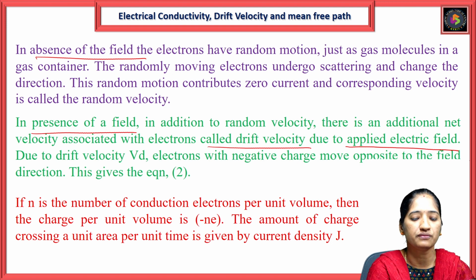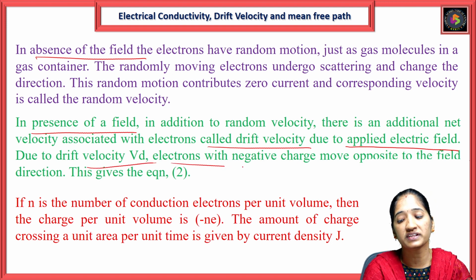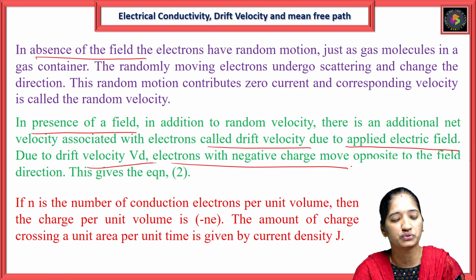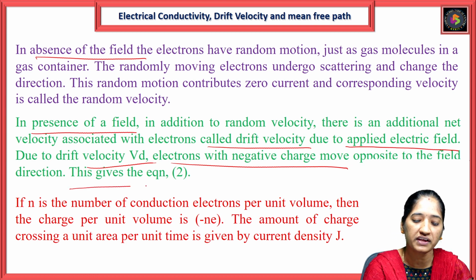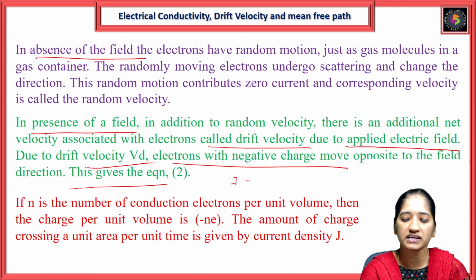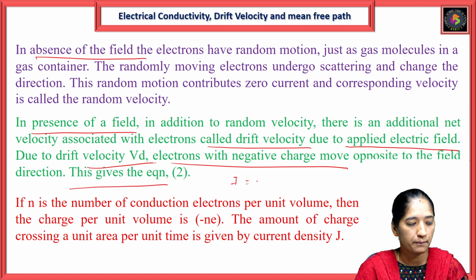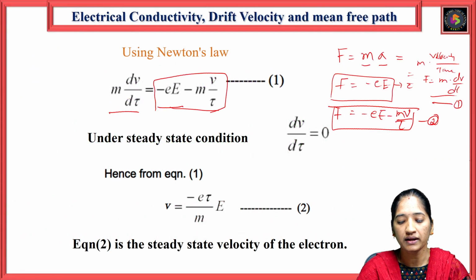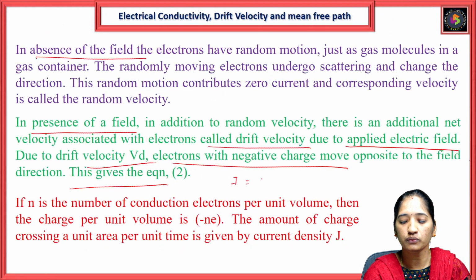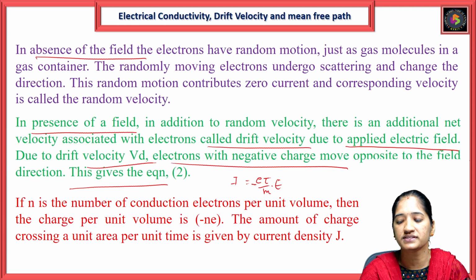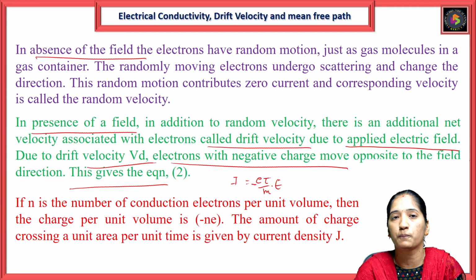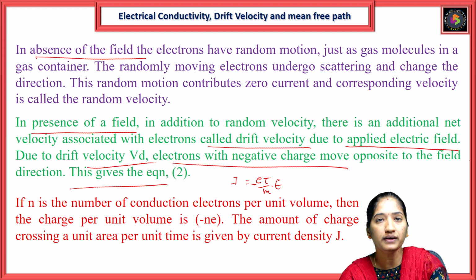Due to this drift velocity vd, the electrons with negative charge move opposite to the field direction. This gives the equation, equation number 2: vd is equal to minus e tau by m into E. So this is a negative direction, since the negative charge moves opposite to the field direction.